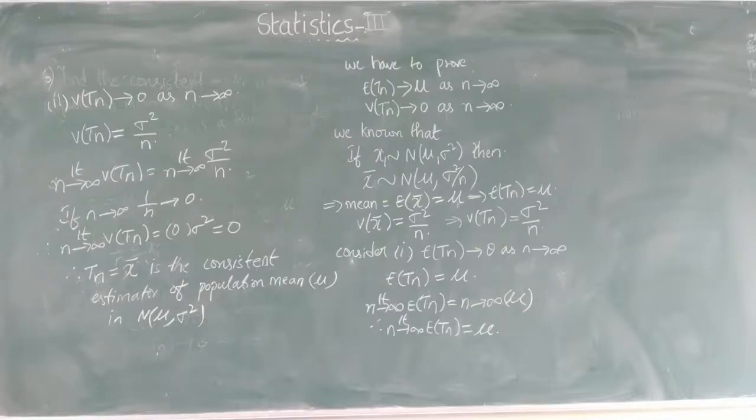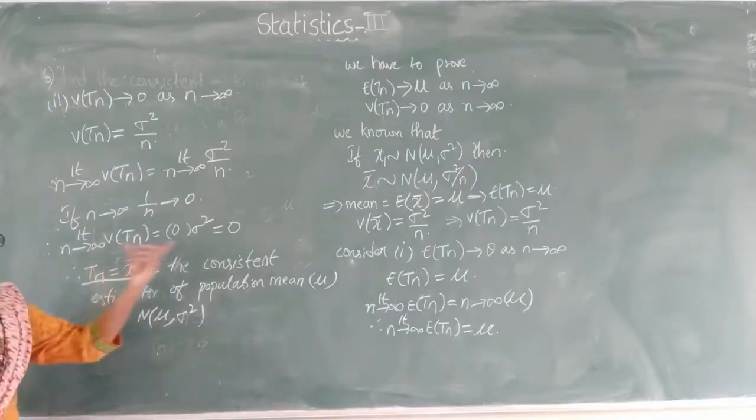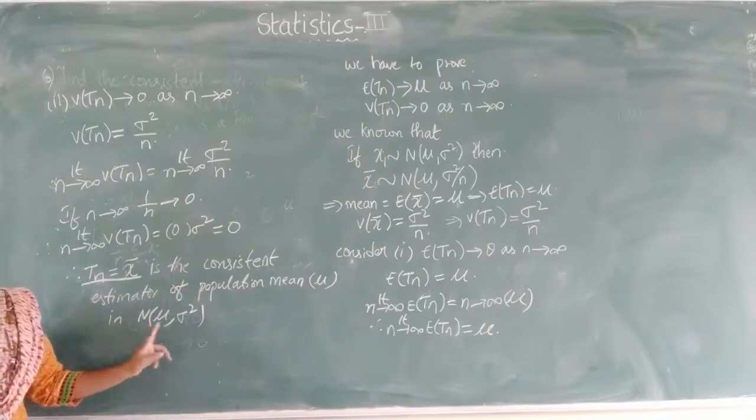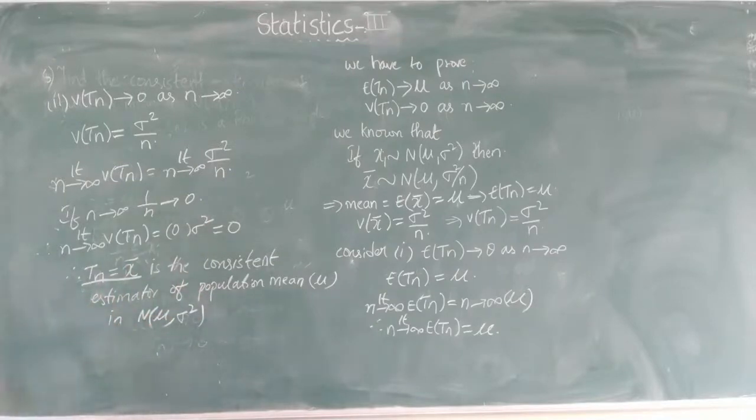So here we have considered Tn equals sample mean, that is x bar. So sample mean is the consistent estimator for the population mean in normal distribution. In normal distribution, sample mean will obviously be an unbiased estimator, and here we got the consistent estimator also. The sample mean is both unbiased and consistent estimator for the normal distribution with mean mu, variance sigma square.